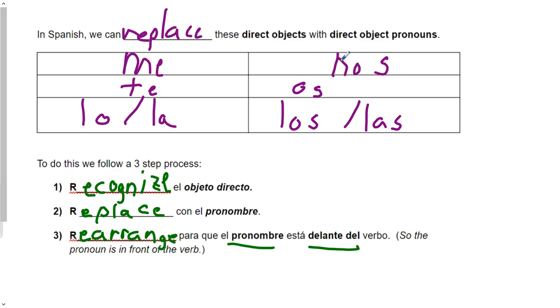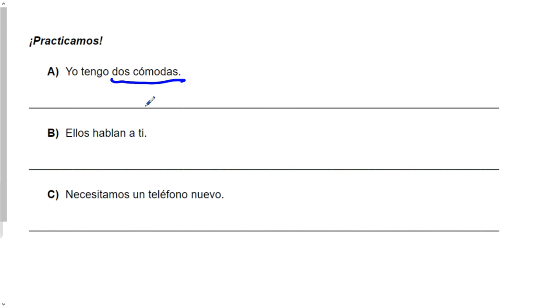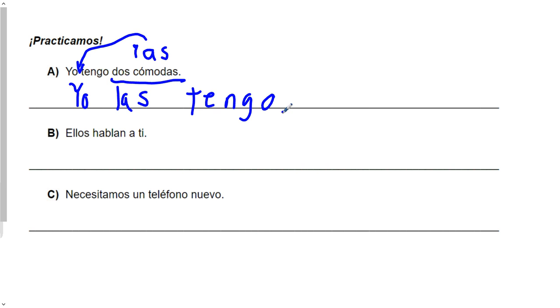It's not nosotros. It's not vosotros. It's an object. The question is, is it a masculine object, so it would be los, or is it a feminine object, and so it would be las? Cómodas, feminine, so I am going to replace it with las. And then I am going to move that in front of tengo. So I'm going to rewrite my sentence as yo las tengo. And in English, this would translate to I have them.